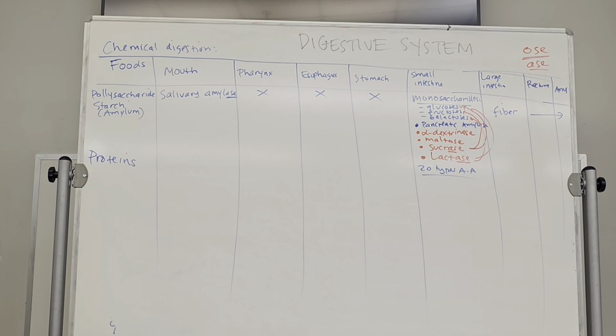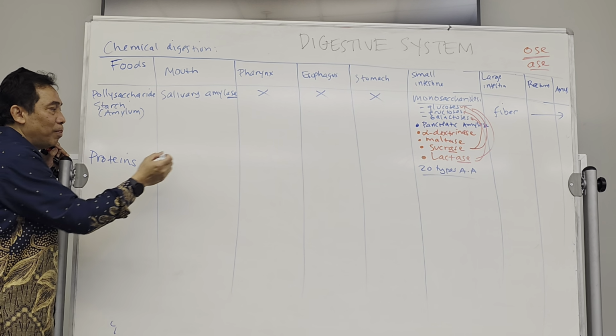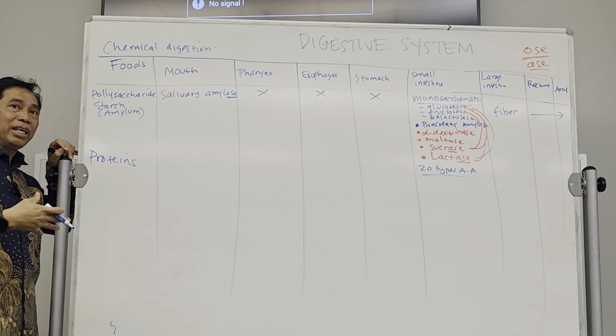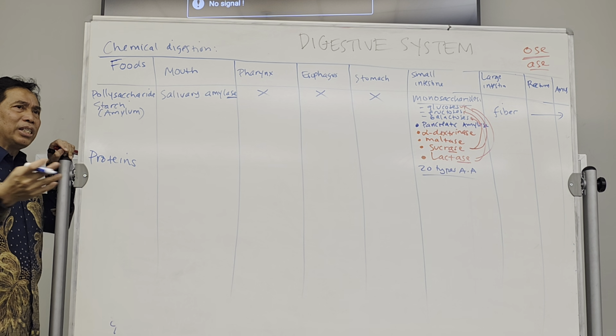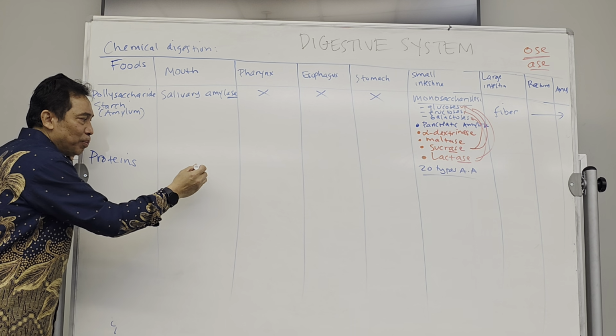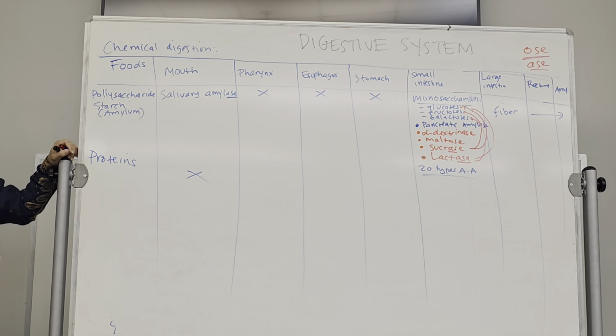Okay, now proteins in the mouth. Of course, there is grinding, but there is no enzyme that will digest protein in the mouth. There is no chemical digestion of protein in the mouth.